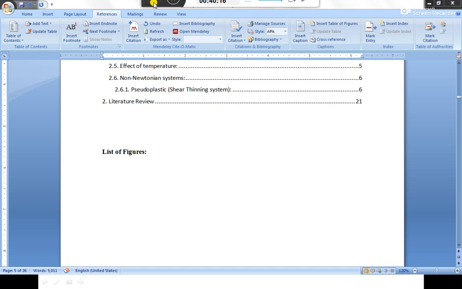Now let us consider this part. Okay, this is a figure. I forgot to give the name to this figure, so I am directly giving a name to this figure. Insert caption. This is a figure. This is figure number 4, and I am giving figure number 4 as dilatant. That's it. Okay, I have already given figure number 4.